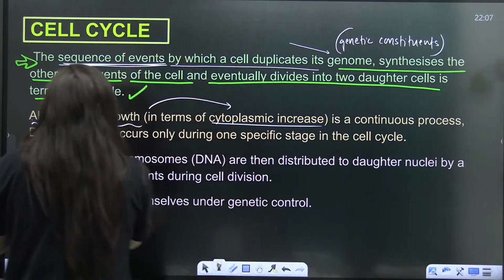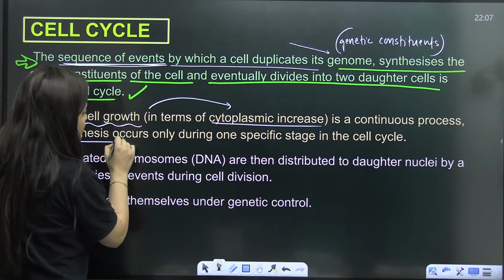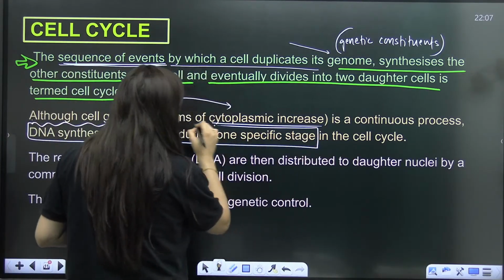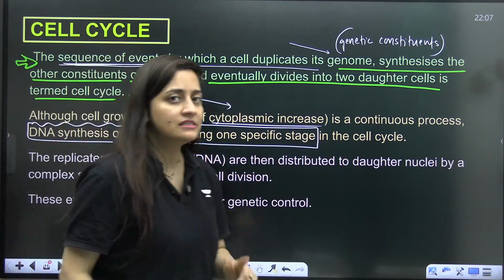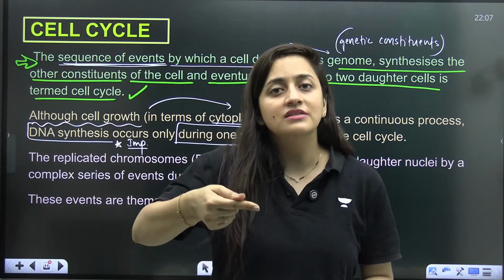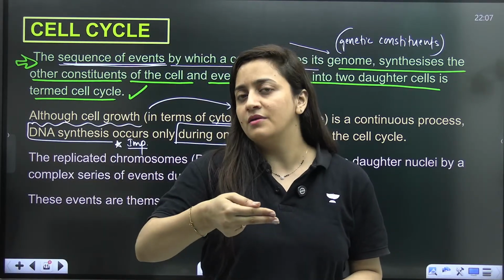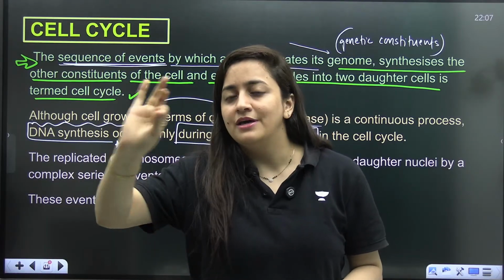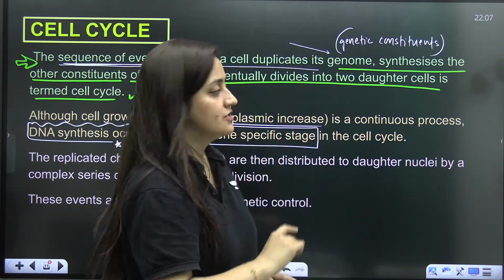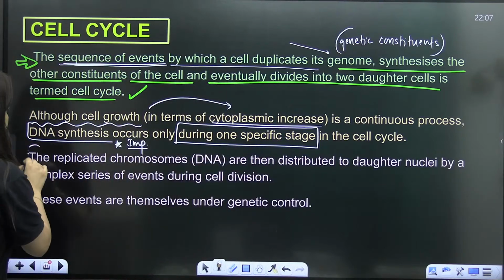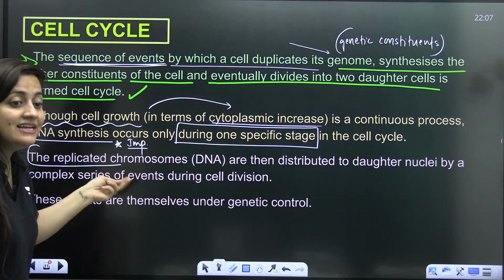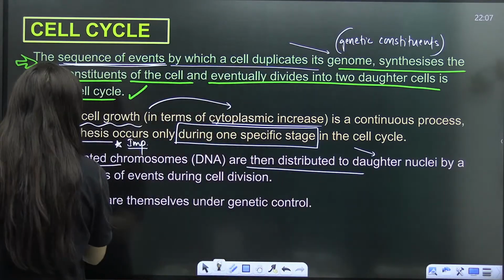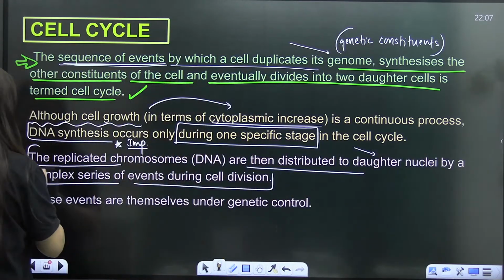But when it comes to the DNA synthesis, it is very specific, students, because it is going to take place only during one specific stage. So can I say that in the cell cycle, there is a sequence of events, everything in a coordinated manner, there is a continuous cytoplasmic increase, but DNA replication will be there in one particular stage, right? So these are replicated chromosomes. These replicated chromosomes or the DNA will then be given to the daughter cells, and then again by a complex series of events.